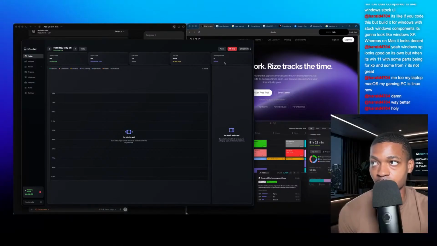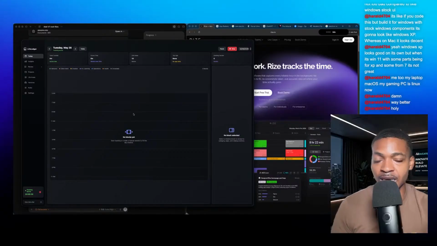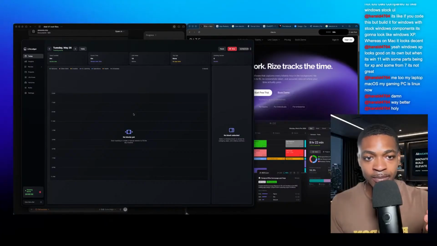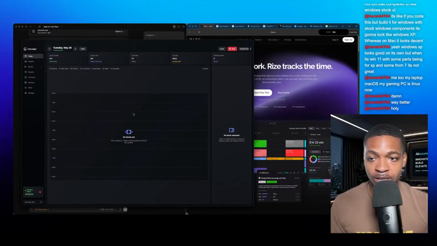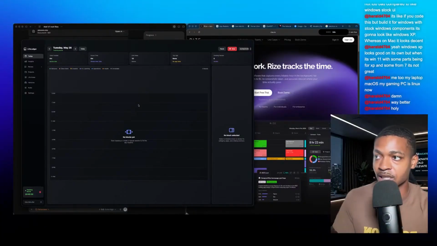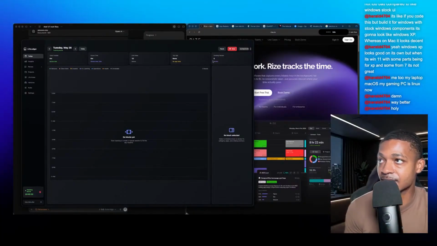The user experience will look great. I'll be able to add tasks, projects, clients very, very easily, and all of this will be tracked locally. So I don't have to worry about a backend. I don't have to worry about logging in. I open the app and I start working. And I'm okay with that for this app. I don't want to sell this app. I don't want anybody else to use this or access the data. So yeah, this is so much better.